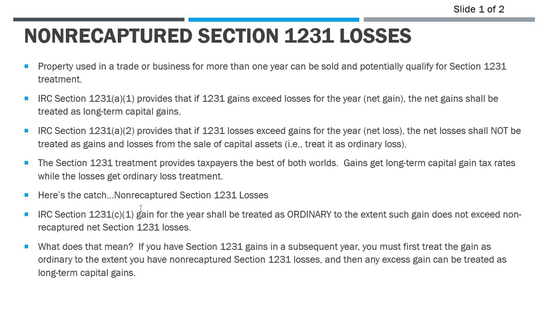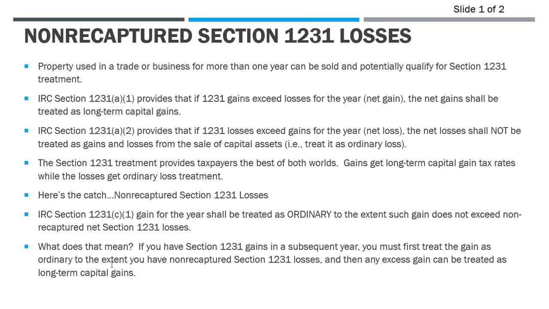Now here's the catch. When you have 1231 losses, you have to be cognizant of these non-recaptured 1231 loss provisions. So if we look at 1231(c)(1) here, it states that the gain for the year shall be treated as ordinary gain to the extent such gain does not exceed non-recaptured net 1231 losses.